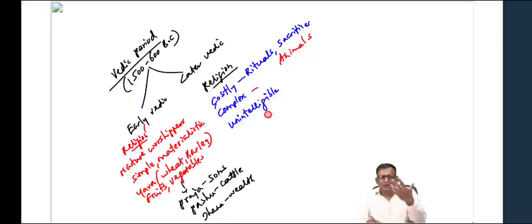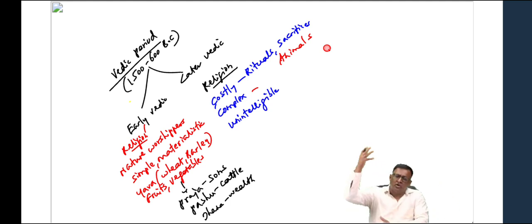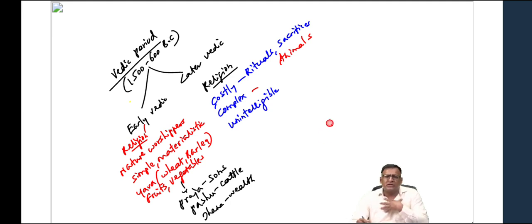Let's say he goes to the purohit or the priest and tells him his problems. So what will the priest suggest? The priest will suggest you perform these rituals. You pay me this much amount of money, or as dakshina, I perform these rituals, and then you sacrifice this many number of cattle, oxen, bullocks, etc., and then the gods will be pleased, and all your problems will be washed away. So the common person was not able to afford such a costly religion. He did not have the money to perform these rituals and kill so many animals to please the gods. So the Vedic religion had become costly, complex, and unintelligible.